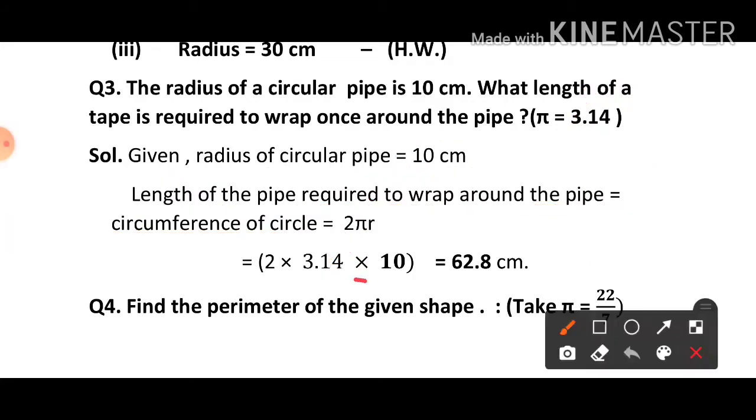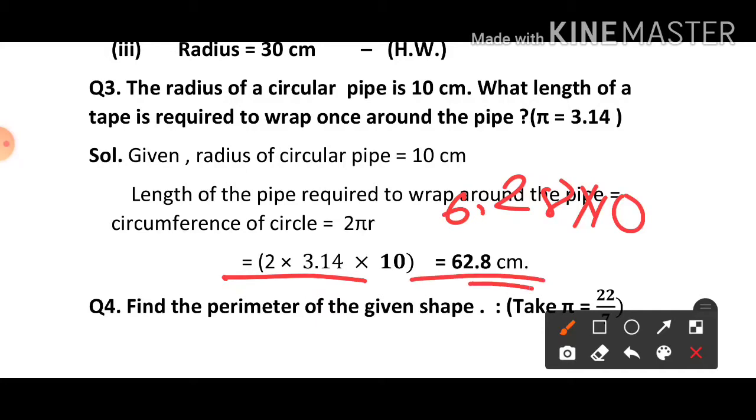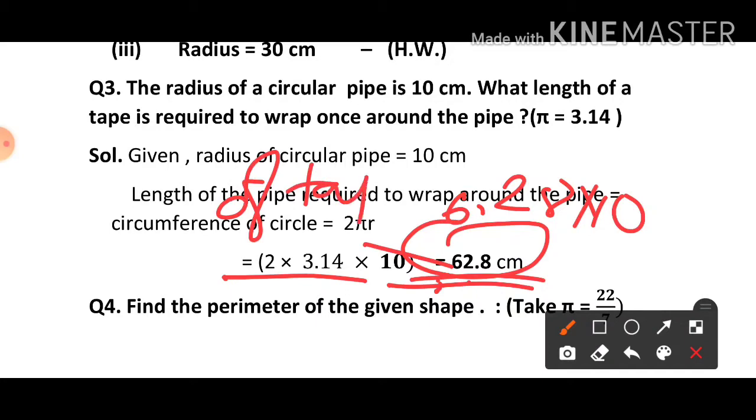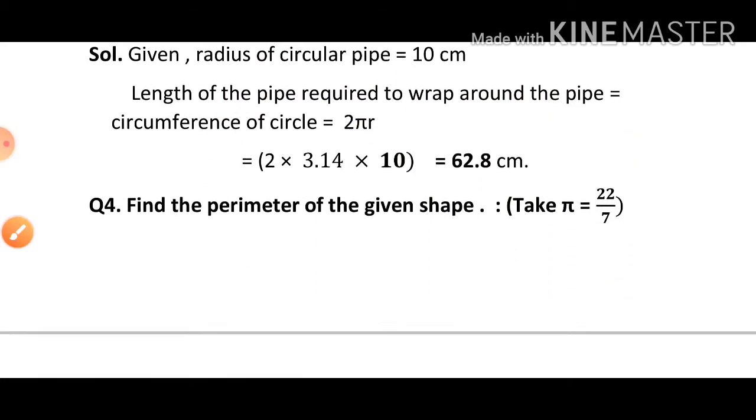So multiply all these numbers. 3.14 into 2 will be 6.28, multiplied by 10. If you multiply this, you will get the answer as 62.8 centimeter. Means you need 62.8 centimeter of tape to cover the circular pipe, which has a radius of 10 centimeter.